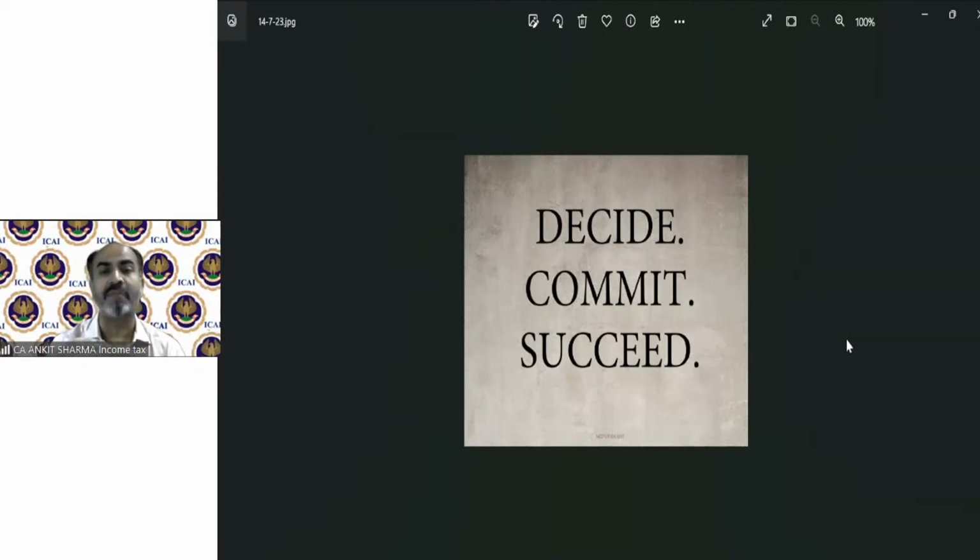Commitment means you have to work for it. So if you decide to become a chartered accountant, then you have to commit. Commit means you have to give your time. You have to make certain sacrifices. You have that passion inside you to become a chartered accountant, and for that, whatever you need to do, you should do.